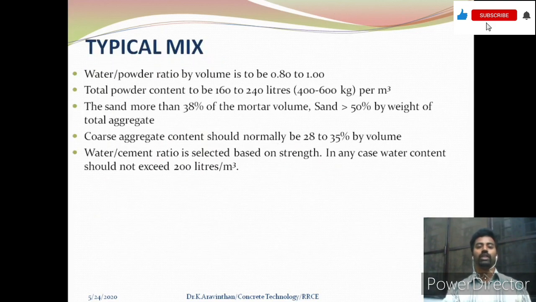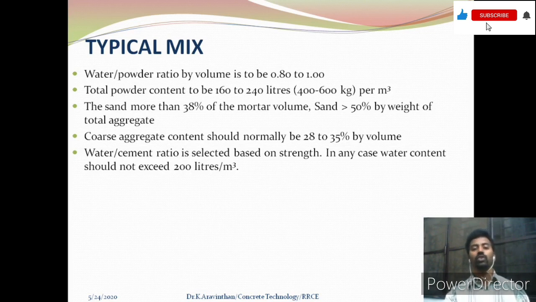Next, we will look into the typical mix composition. Here in self-compacting concrete, the proportion of the mixture is very important. Each and every ingredient has to be proportioned well. That is cement and sand, cement and water, and fine aggregate and coarse aggregate. Each and every two materials have to be in a proper mix proportion. So that is why we can look into the typical mix proportion here.